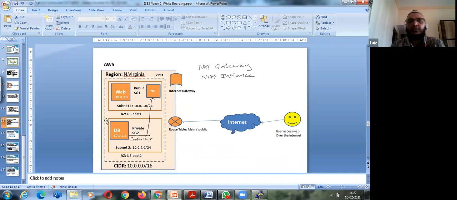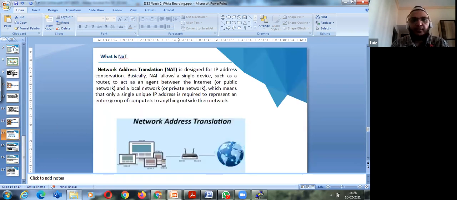There are two components, and one of them can be used. It is known as NAT gateway or NAT instance. Okay, so let's see what NAT is first. Now, NAT is network address translation. You can recollect it from your networking studies if you have gone through it. So what is NATing actually?